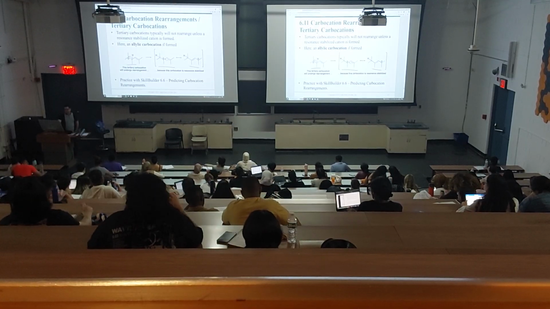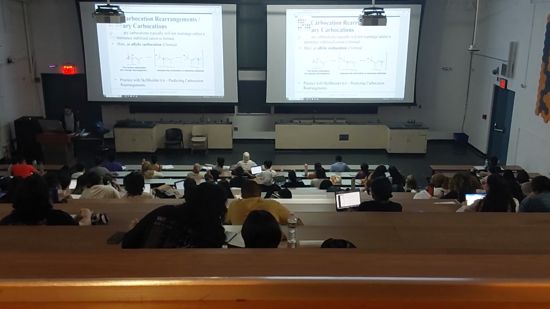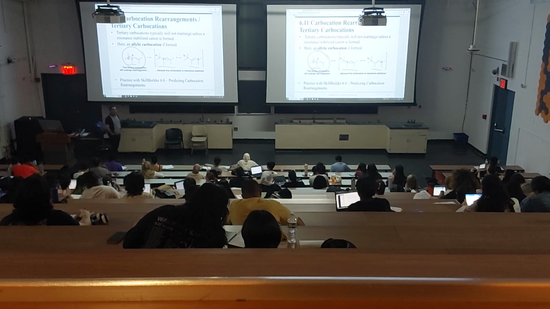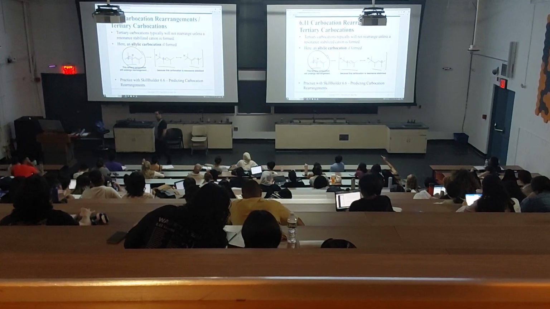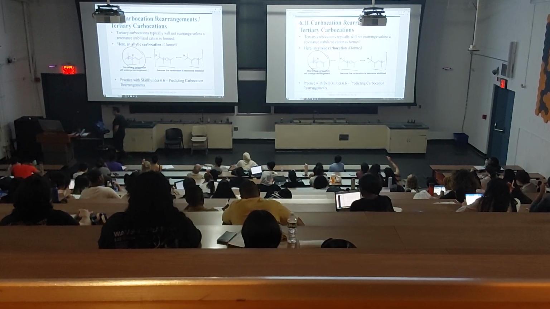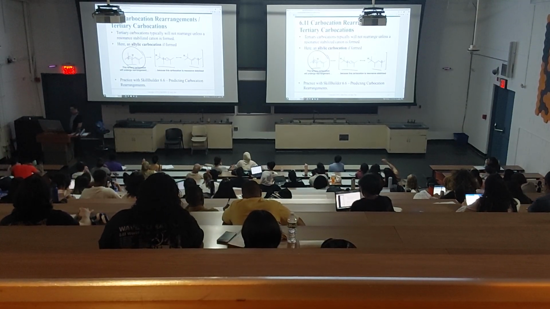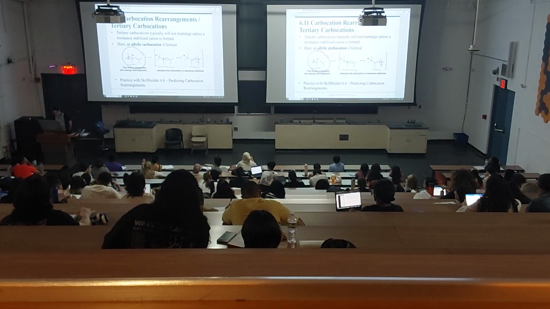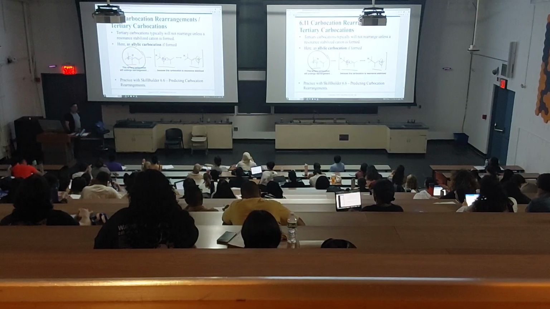So I'll tell you why this is important. Let's look at this model. If you have a nucleophilic attack, where would the nucleophile attack? These two. Why?